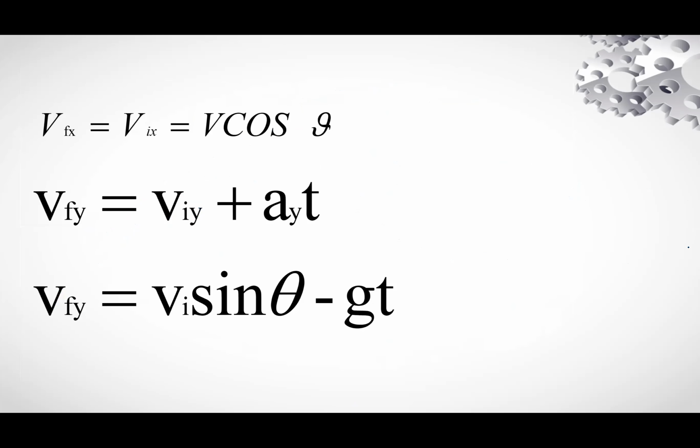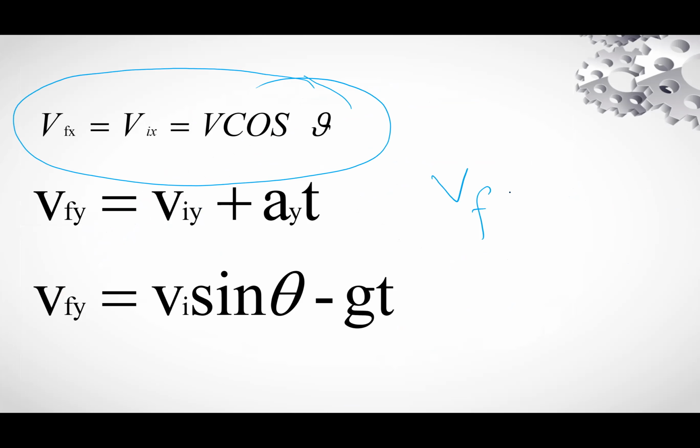Now next, the horizontal velocity: Vx is equal to Vix, which is V cos theta. This is the first equation of motion: V is equal to Vi plus At. Since the velocity is vertical, it is replaced by Vy, Viy, and Ay.